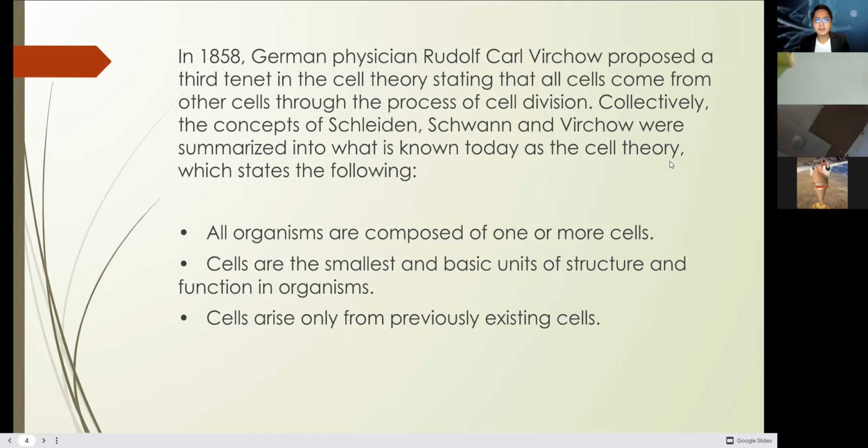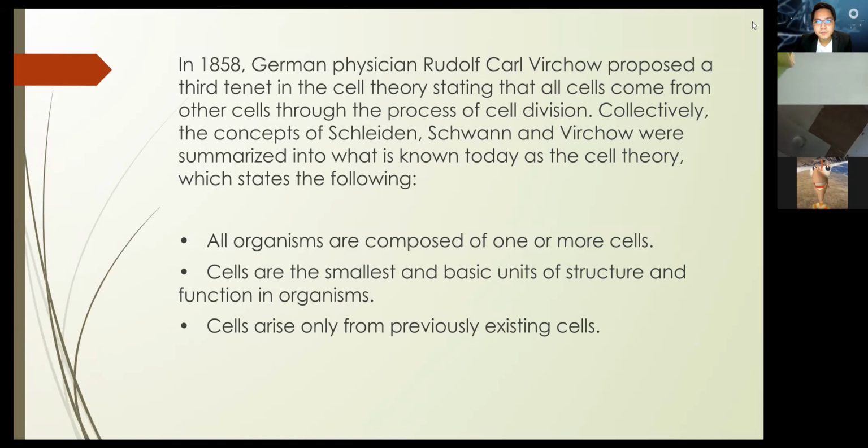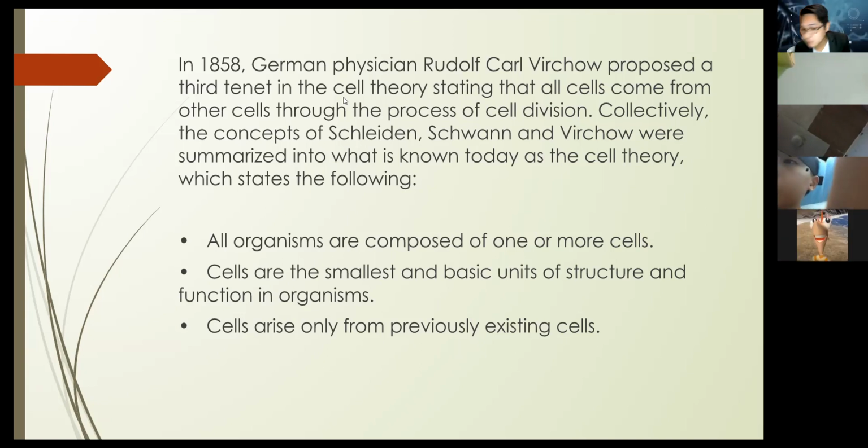Again, cells are the smallest and basic unit of structure and function in organisms. That's the second tenet. Sir, what about atoms? Aren't they smaller? Well, definitely atoms are different. When you're talking about cells and atoms, they're entirely different. Why? Because an atom is not a cell.